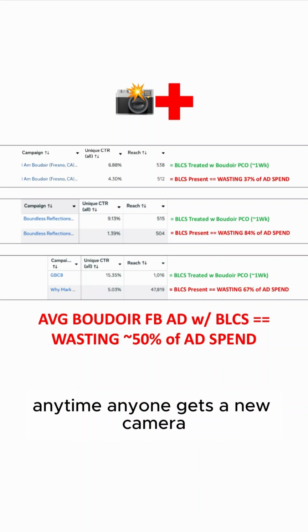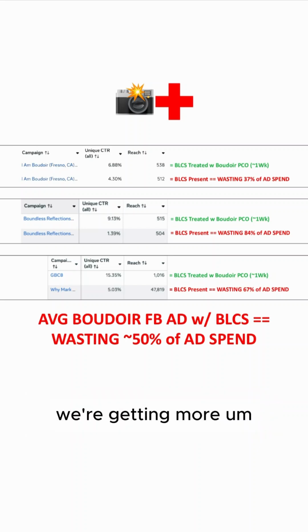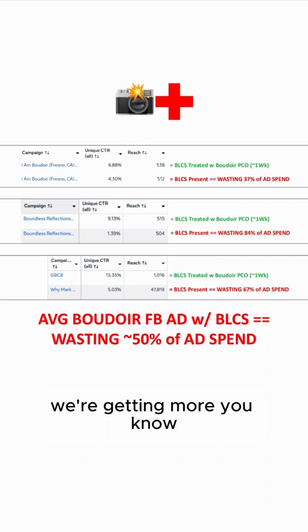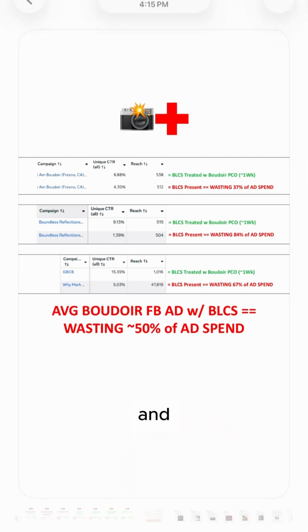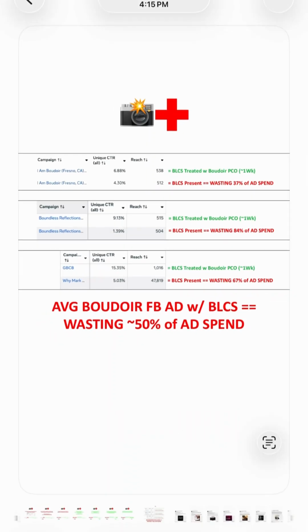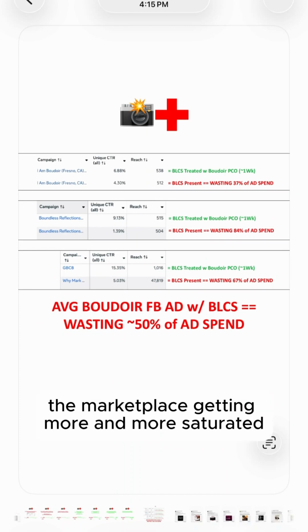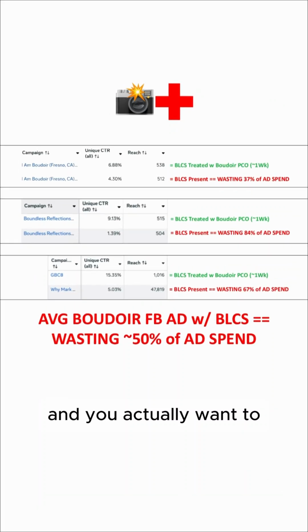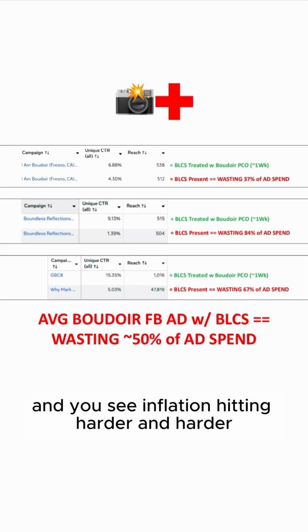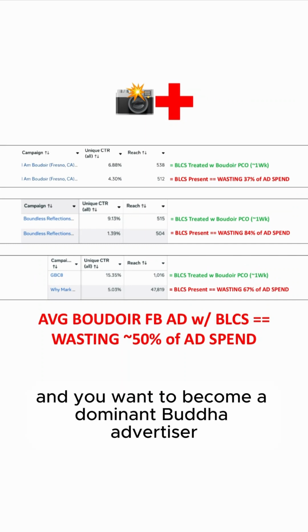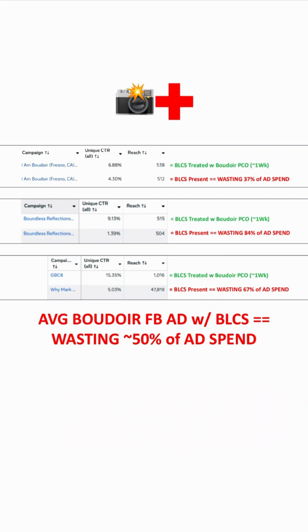Anytime anyone gets a new camera, we're getting more Facebook posts in the mom groups offering boudoir shoots. And so you see the marketplace getting more and more saturated, and you see inflation hitting harder and harder, and you want to become a dominant boudoir advertiser, achieve pre-click alignment,